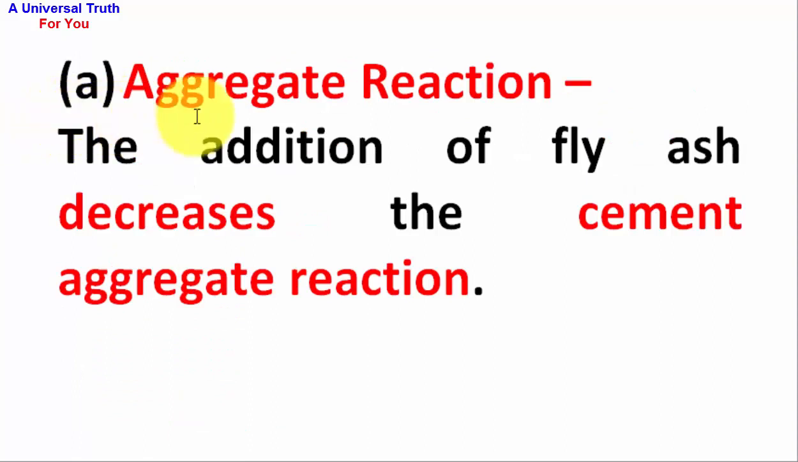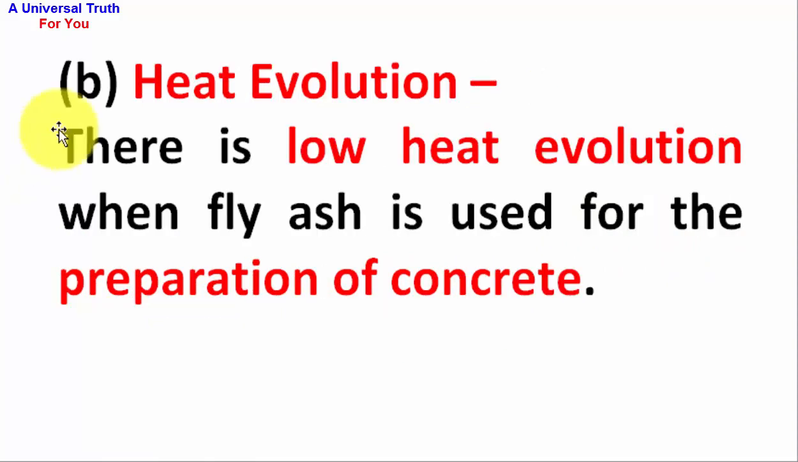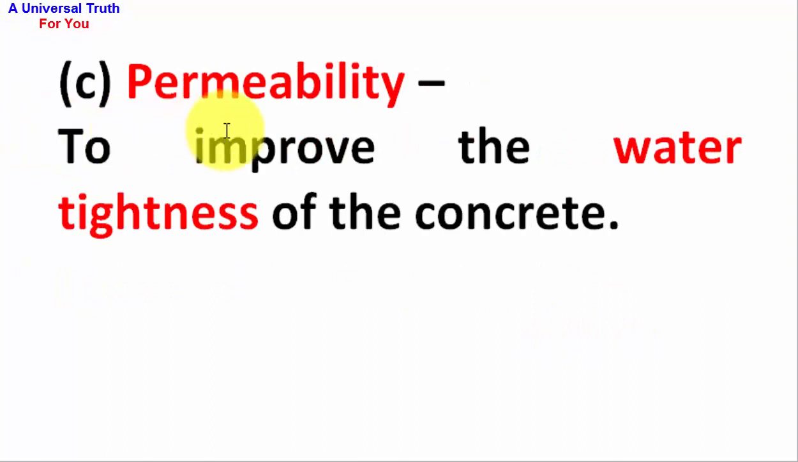A point, aggregate reaction. The addition of fly ash decreases the cement aggregate reaction. B point, heat evolution. There is low heat evolution when fly ash is used for the preparation of concrete. C point, permeability, to improve the water tightness of the concrete.